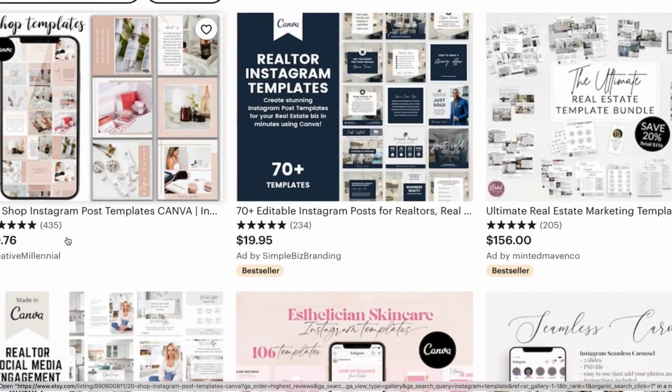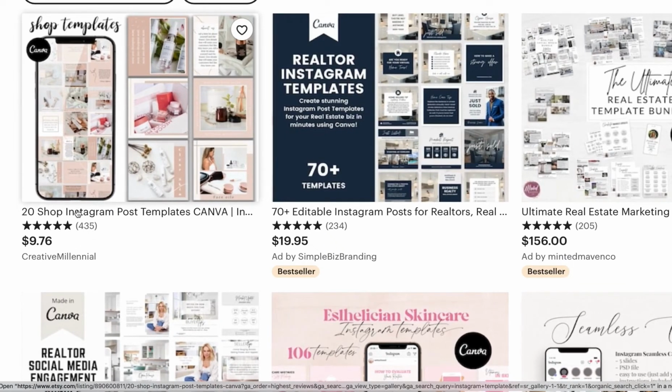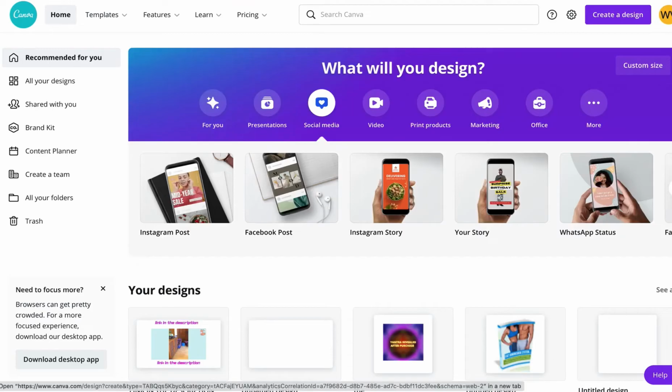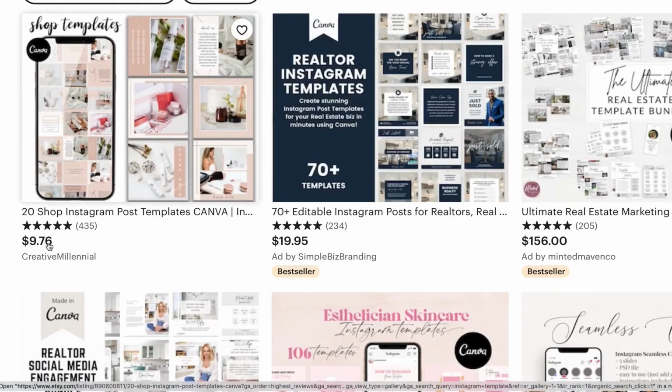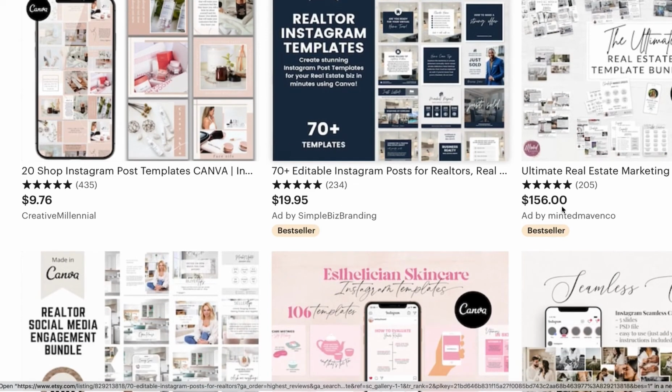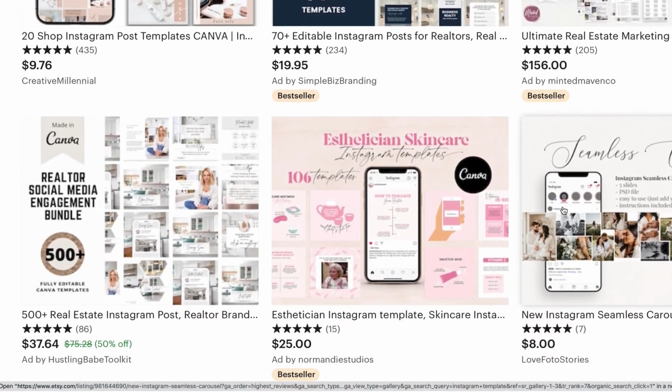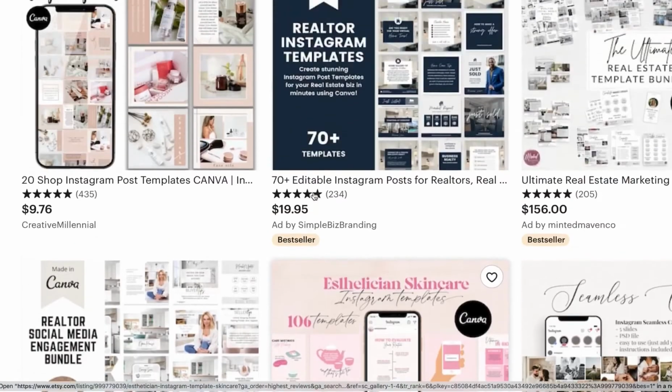Look at that. That's 435 people who have purchased this guy's template. They probably just did it on Canva, honestly, right? Like you're about to do in a second here. But he's made about, what? That's like $4,000 per month, right? Look at this guy, 200 times 20. That's like, what? Another $40,000 per month. You see here? So the thing is, it works, right?